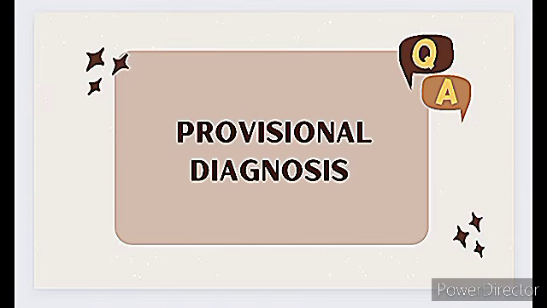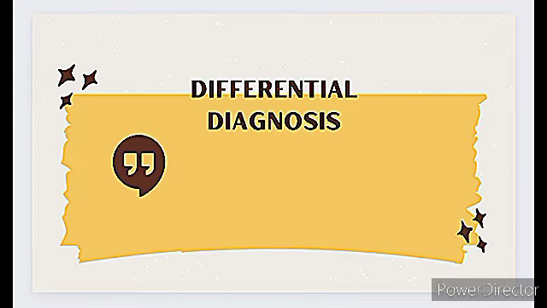After that, the provisional diagnosis. Provisional diagnosis is what type of information we have till now that makes us do the provisional diagnosis. So that's the thing. After that, the differential diagnosis, that is different from the provisional diagnosis in all ways. Differential diagnosis is the different diagnosis that we made regarding the provisional diagnosis.